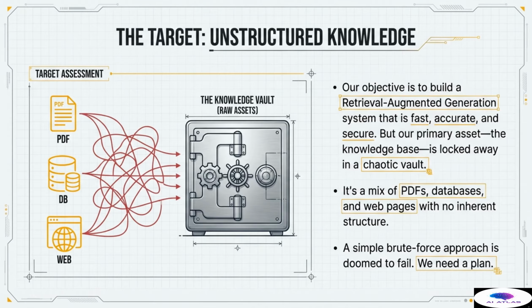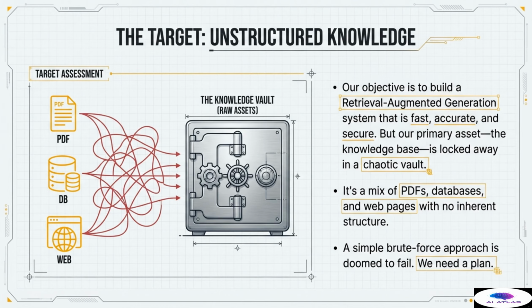Our target is formidable, unstructured knowledge. Our overarching objective is clear. We must build a retrieval augmented generation system that is not only fast and accurate, but fundamentally secure, compliant, and trustworthy. The RAG system is only as good as the input it receives. Right now, our primary asset, the vast institutional knowledge base we need to query, is locked away in what we can only describe as a chaotic vault of raw assets.